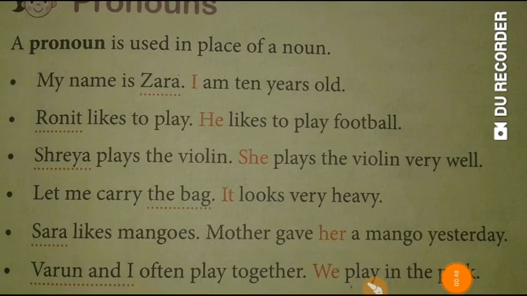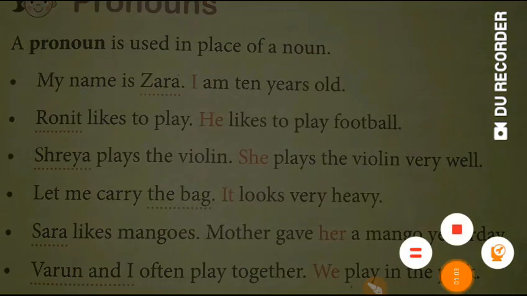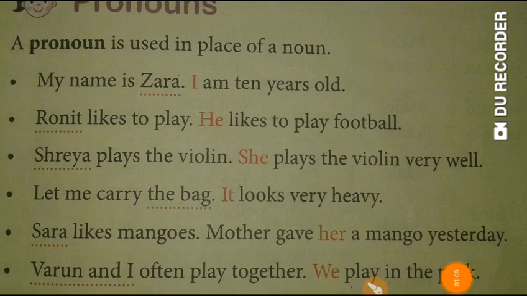Now the second example is Ronit likes to play. He likes to play football. In the first sentence, Ronit is the name of a person, so it is a noun. The second sentence says he likes to play football. Who likes to play football? He, means Ronit. Ronit likes to play football. But in place of Ronit, what is written here? He. So he is the pronoun which is used in the place of Ronit.